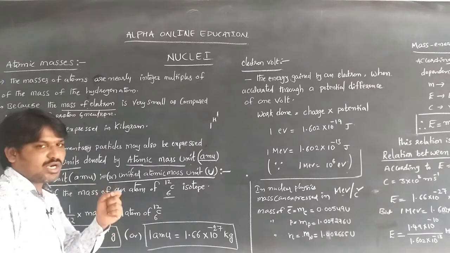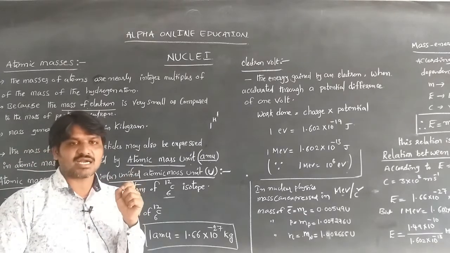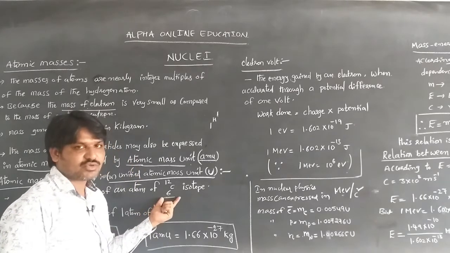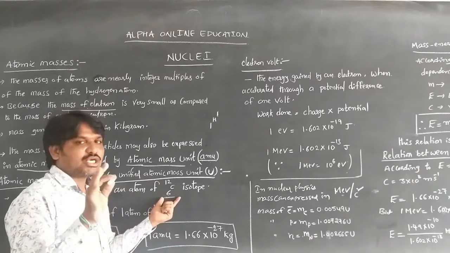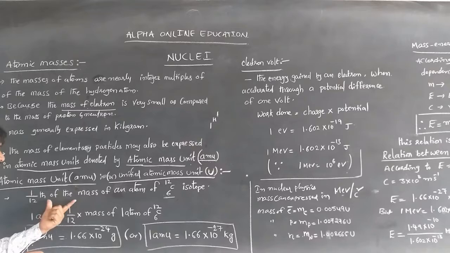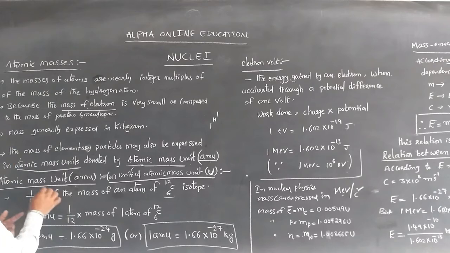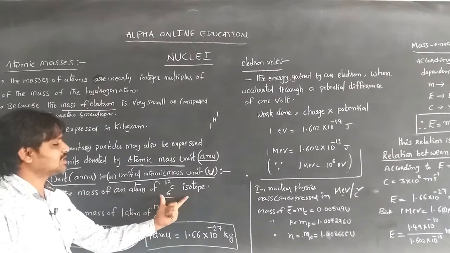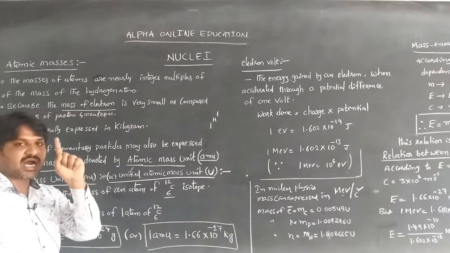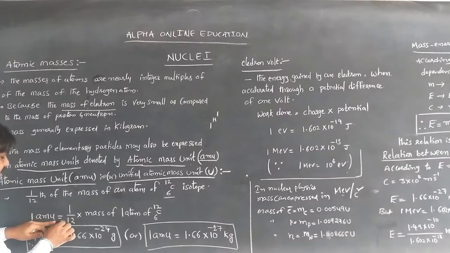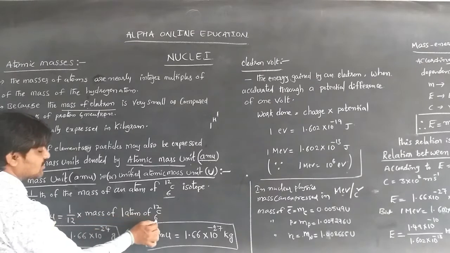So 1 atomic mass unit is equal to 1/12 of the mass of an atom of 6C12.